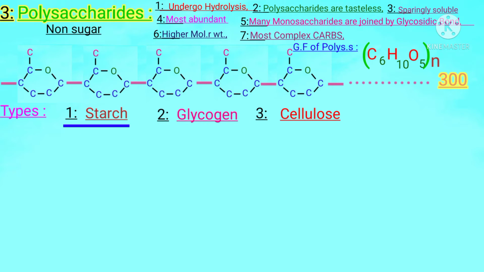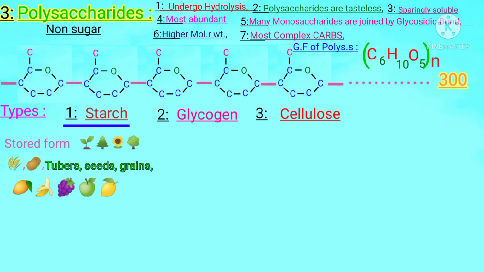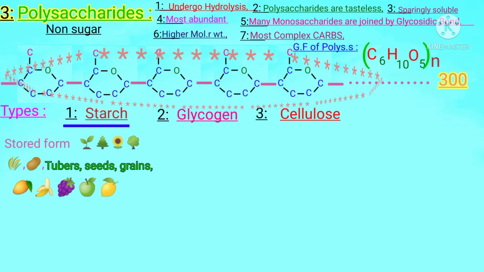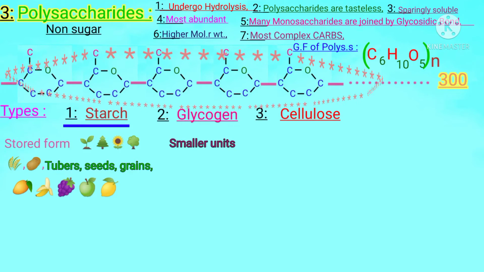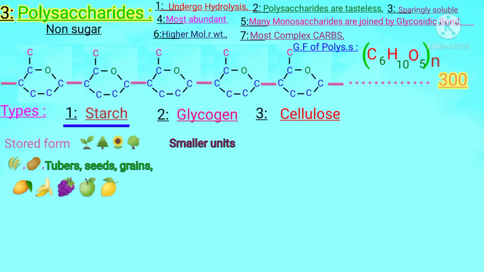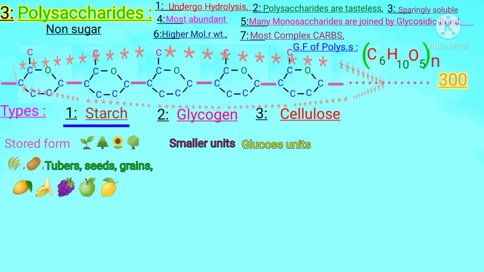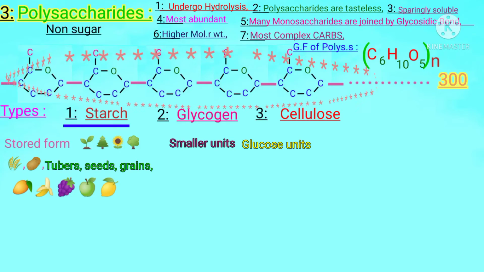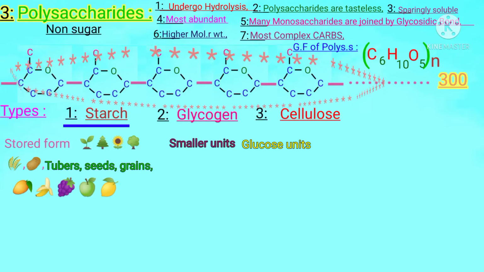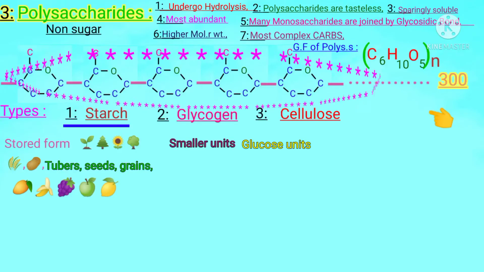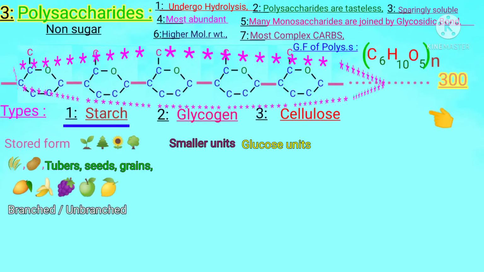Firstly, we study starch. Students, starch is present in stored form in plants, like in wheat, potato, tubers, seeds, grains, and fruits. In starch, a large number of smaller units are joined together. Which units? Glucose units. So in starch, a large number of glucose units join with each other to form long chains. Students, these long chains of starch can be branched or unbranched.